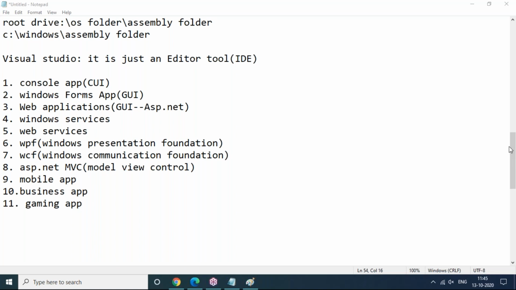Just a small introduction and demo purpose. I have given this information, what kind of applications we can develop using